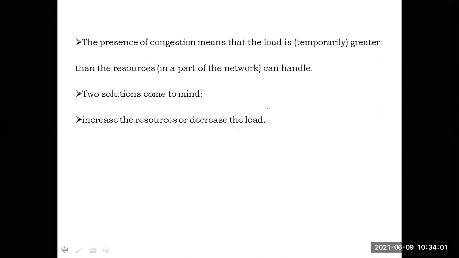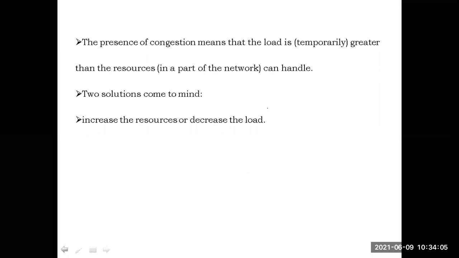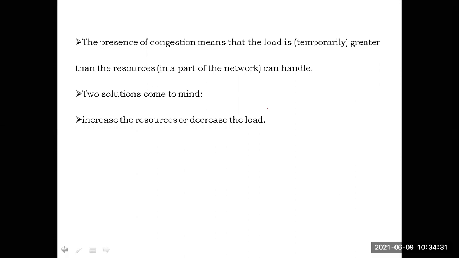Yes, sir. See, generally congestion occurs whenever the load is greater than the number of resources. When we will get the congestion in the network, means the basic reason for the occurring of congestion is the load is greater than the resources. మనకి ట్రాఫిక్ జామ్ ఎప్పుడు వస్తుందంటే if the roads are less than the number of vehicles, if the roads are not sufficient to handle all the vehicles, then only we will get the traffic jam. Similarly, in the network also, the congestion will occur whenever the load in the network is more than the resources available. So whenever this situation occurs, two solutions will be there.